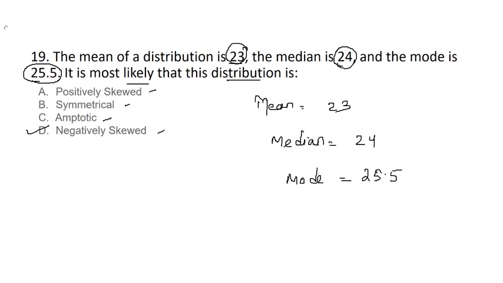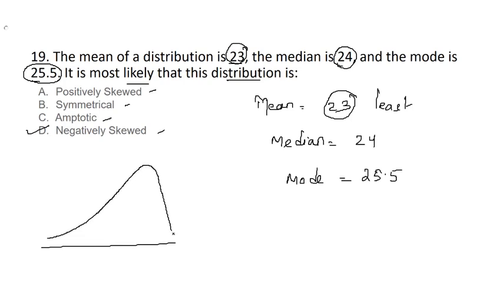Here we can see that the mean is the least value, so the curve will look somewhat like this. Three values will be there: here it will be the mean, then the median, then the mode. So if the mean is the least, then it is negatively skewed.